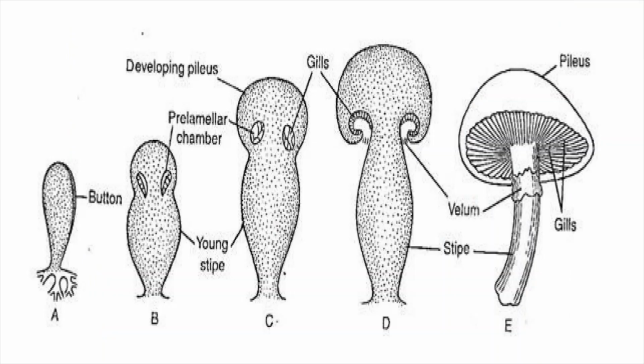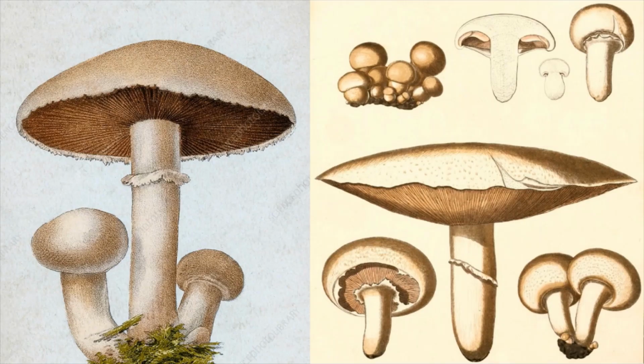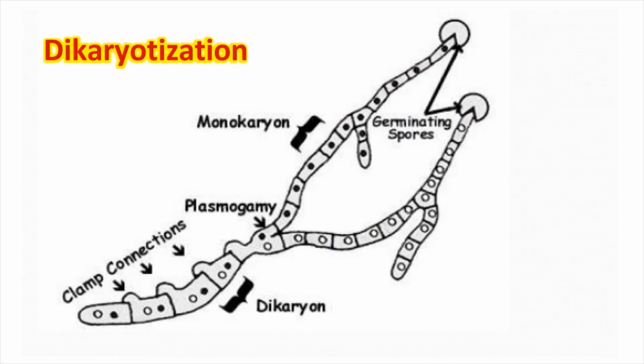called agaricus. Whenever you come across a fruiting body of a mushroom, which is nothing but a basidiocarp, you don't see the mycelium that is hidden underground. Actually, the thallus of mushroom is hidden underground, and from the thallus, the fruiting body called basidiocarp arises. The mycelium, which is hidden underground, actually originates from the germination of basidiospores.